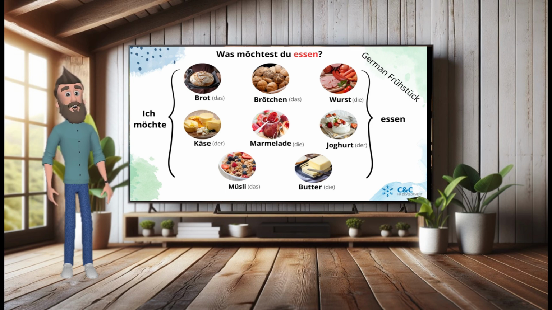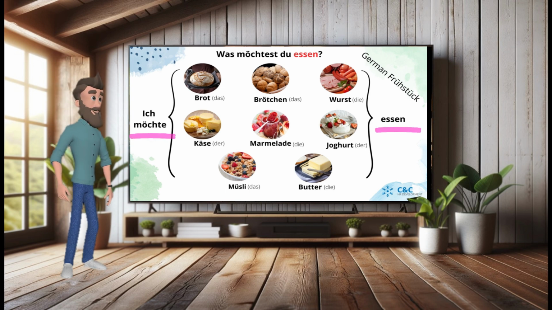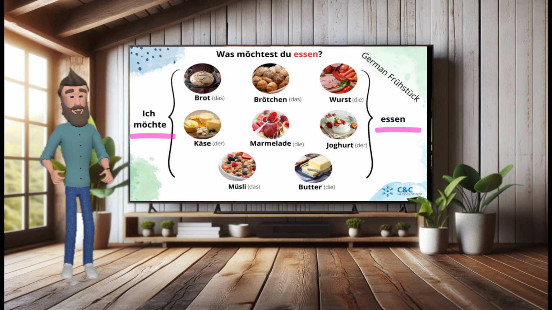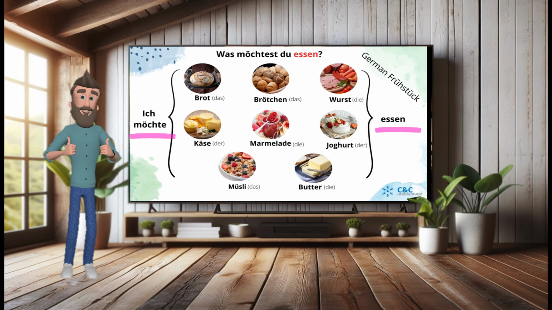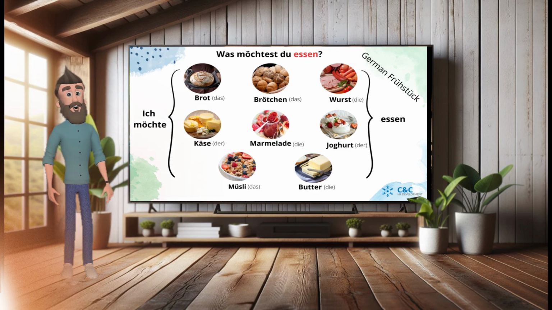And with that, we can say what we want to eat. Ich möchte Müsli essen. Ich möchte Joghurt essen. Awesome.